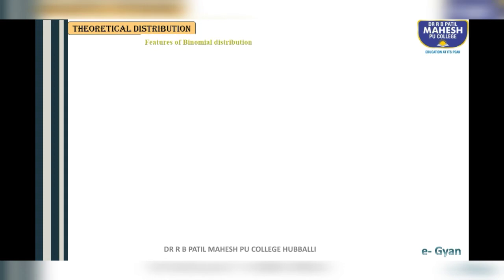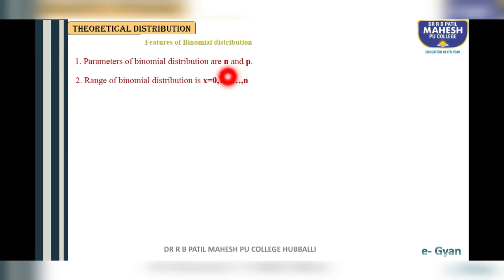Students, the next concept is features or properties of binomial distribution. The first important property: the parameters of binomial distribution are n and p, so there are two parameters, small n and small p. The second feature: the range of binomial distribution is x = 0, 1, 2, and so on up to n.